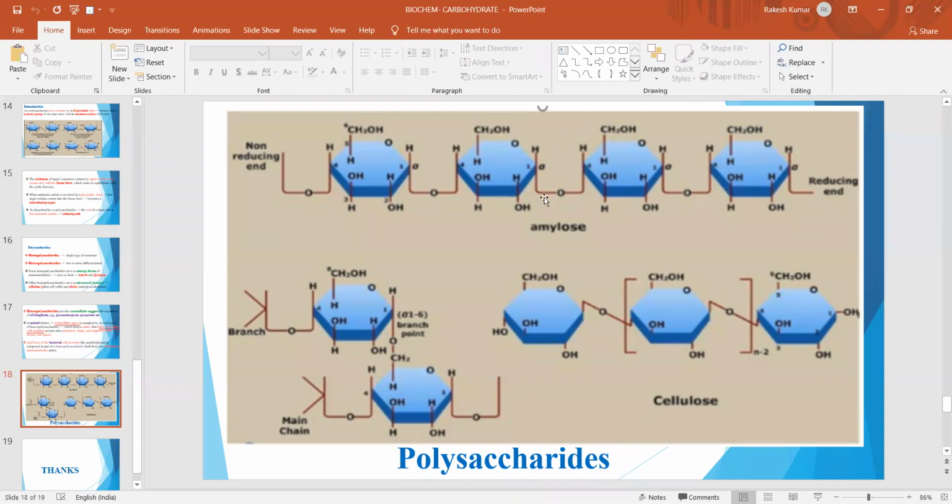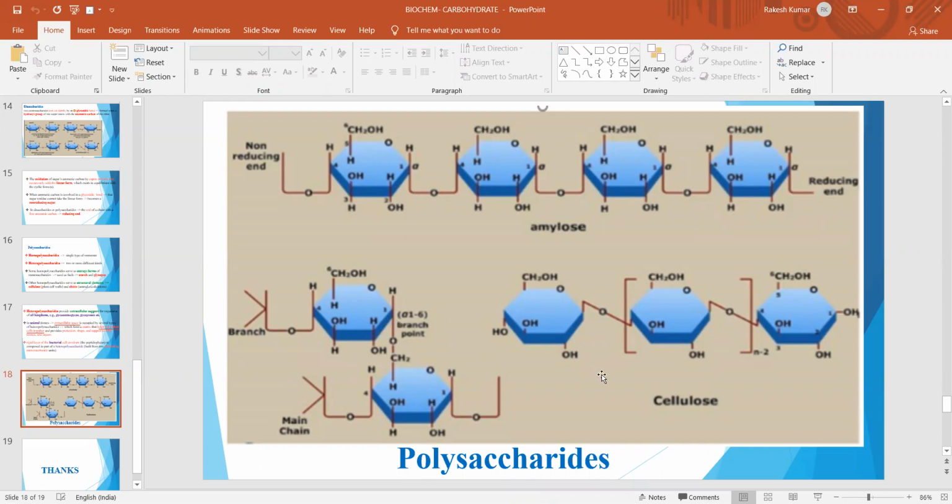The only difference between amylose and amylopectin is that amylopectin also contains long chains of glucose units having alpha-1,4 linkages, but in addition, it also contains branching points, where a chain resembling amylose is attached to a different chain. The branching point has an alpha-1,6 glycosidic linkage. This is the structure of amylopectin.